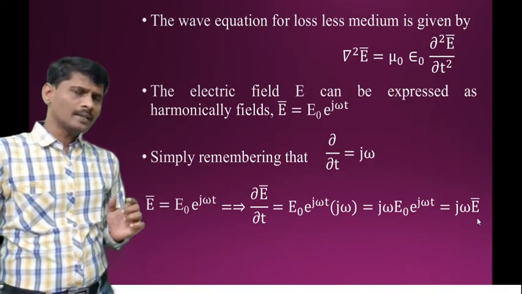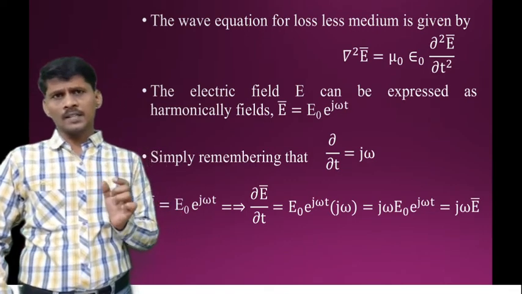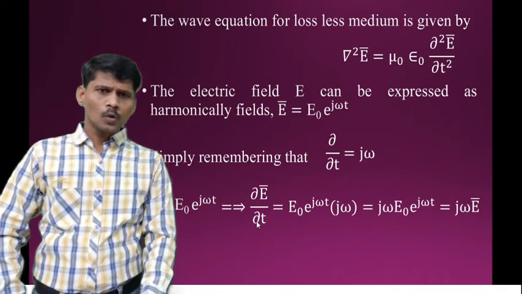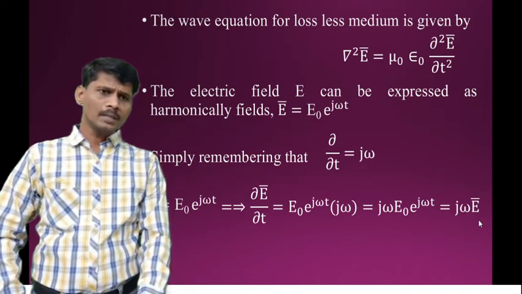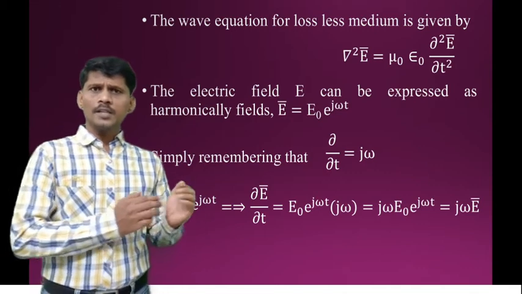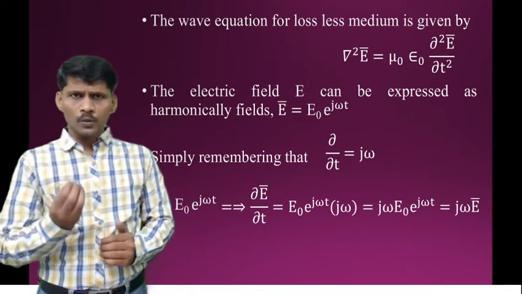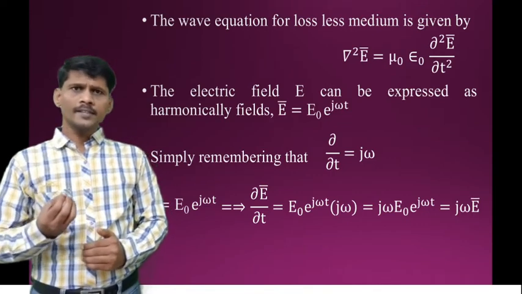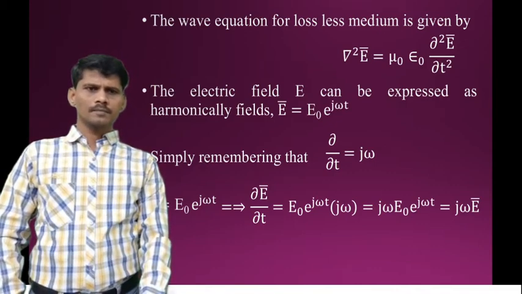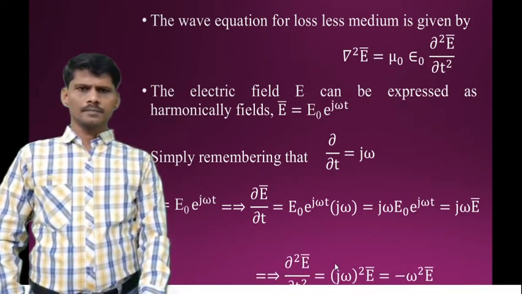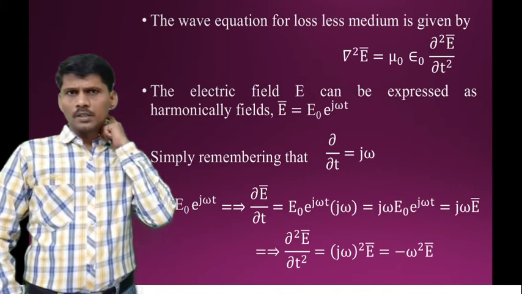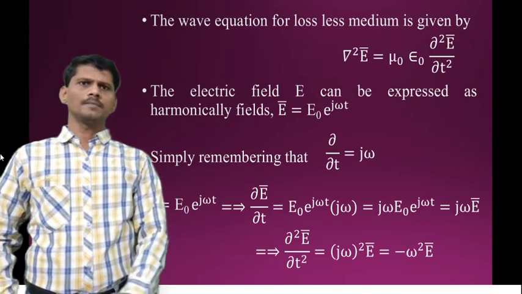So we can determine electromagnetic wave propagation in a perfect dielectric material as follows. The derivative factor dou by dou t is simply replaced by j omega. Dou E bar by dou t is equal to j omega E bar. And the second derivative, dou square E bar by dou t square, is j omega whole square into E bar.